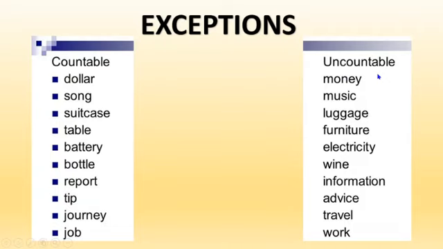And what about uncountable nouns? Money, music, luggage, furniture, electricity, wine, information, advice, travel, or work. All of these are exceptions. For these are countable and these ones are uncountable nouns. Don't forget it.